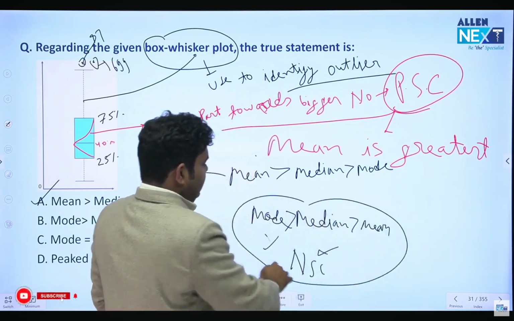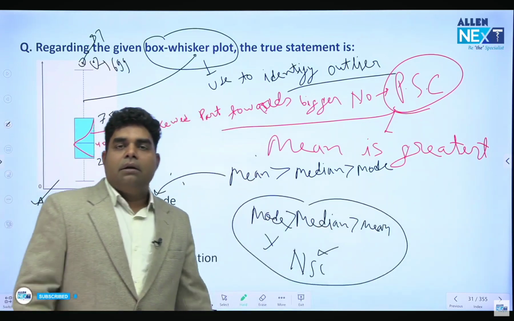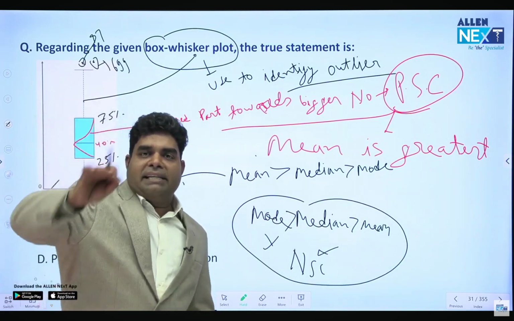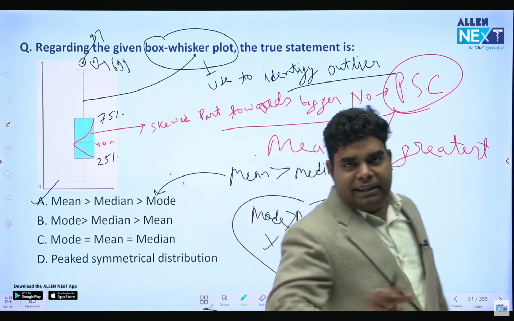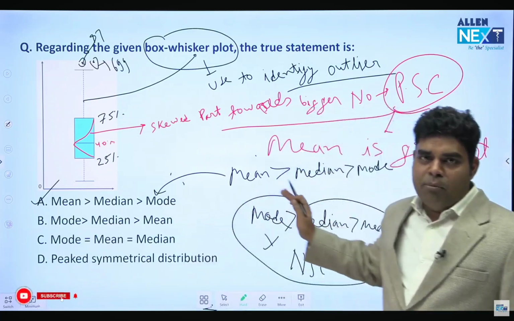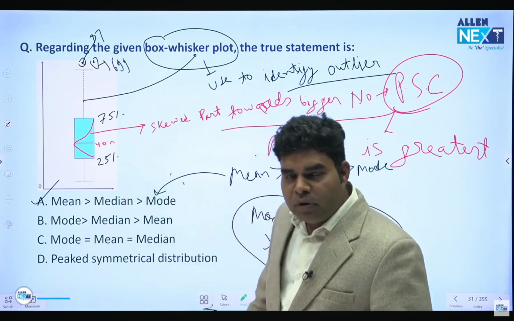But you need not remember this. Just remember one line: in a positive skewed curve, mean is greatest. That's it. And you will remember the sequence mean, median, mode in a positive skewed curve. That's why the answer is A.